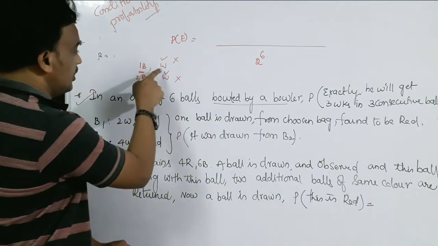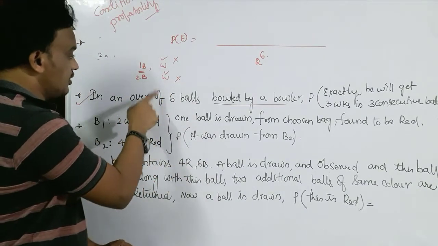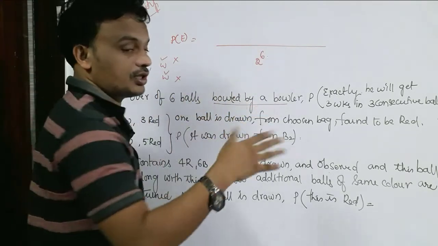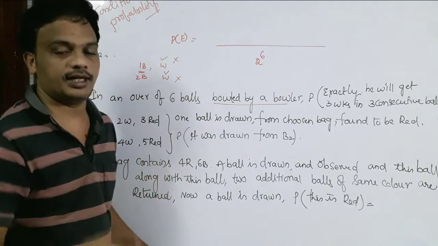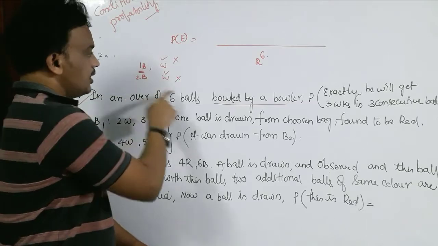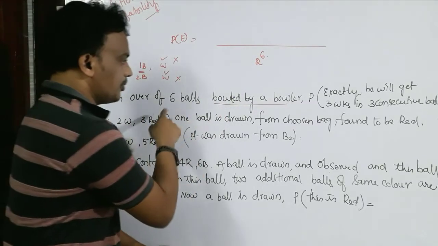For the first ball, 2 chances. For the second ball, 2 chances, like this. For 6 balls, 2 chances each. So 2, 2, 2, 2. This is 2 power 6, the total chances. Why? Because when the bowler bowls, he may get the wicket or not. So for 6 balls, 2 power 6 chances. Right. Now what is our problem?